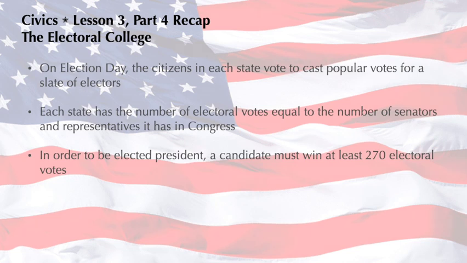So that's the way it is with Lesson 3, Part 4, the Electoral College. At this point, you should know that, on Election Day, the citizens in each state vote to cast popular votes for a slate of electors. Each state has the number of electoral votes equal to the number of senators and representatives it has in Congress. And in order to be elected president, a candidate must win at least 270 electoral votes.